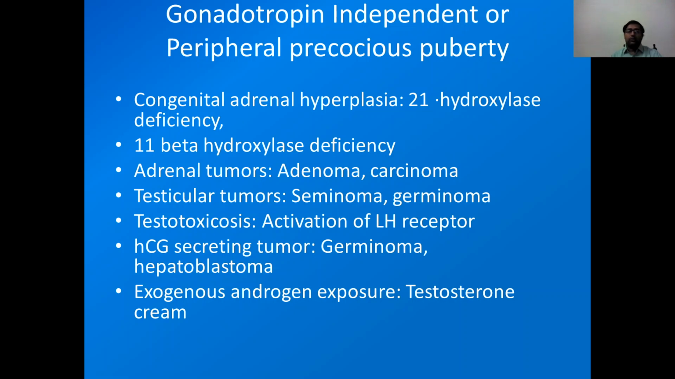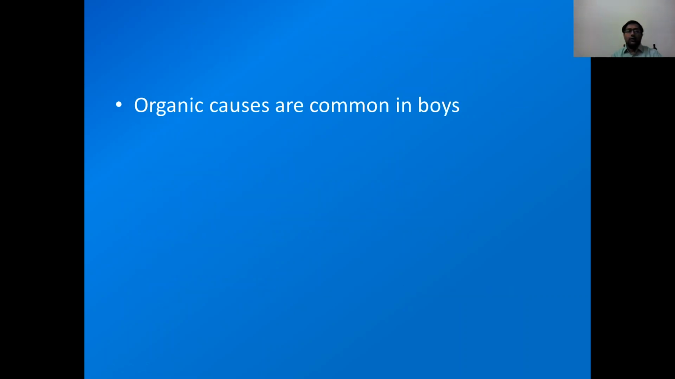In peripheral precocious puberty, important causes are 21 hydroxylase deficiency and 11 beta hydroxylase deficiency. These lead to congenital adrenal hyperplasia, and adrenal tumors like adenoma and carcinoma. Now, testicular tumors, seminoma, germinoma, these secrete testosterone. These are the causes of peripheral precocious puberty. And as compared to females, the most common causes of precocious puberty in boys are organic.